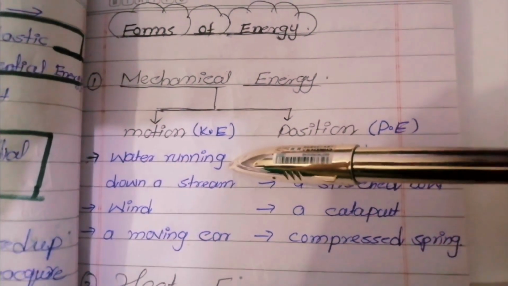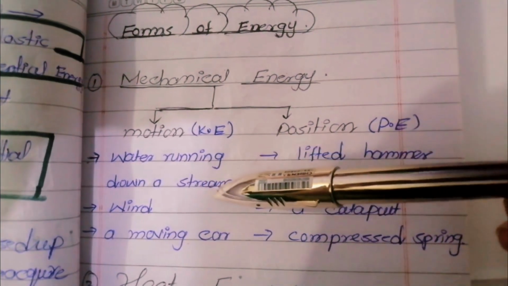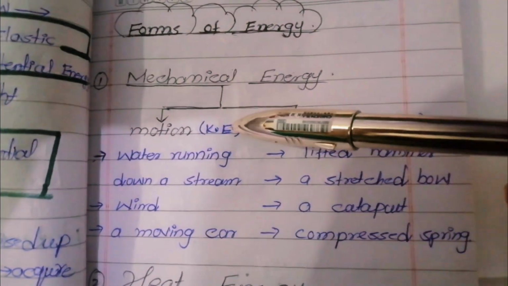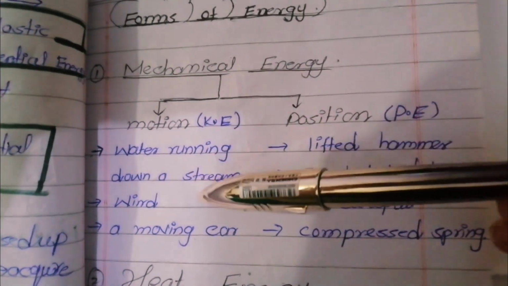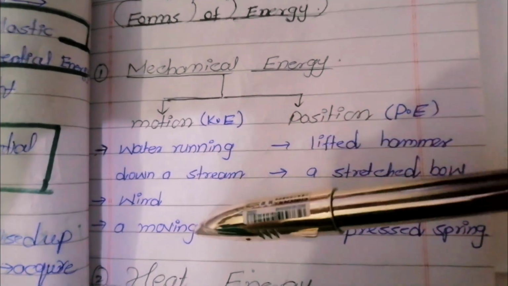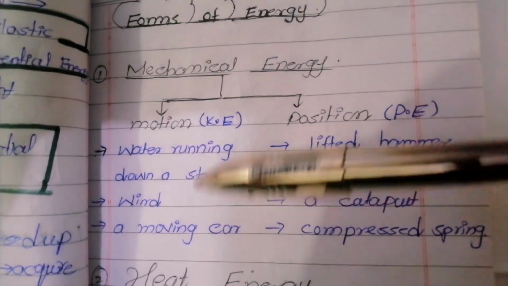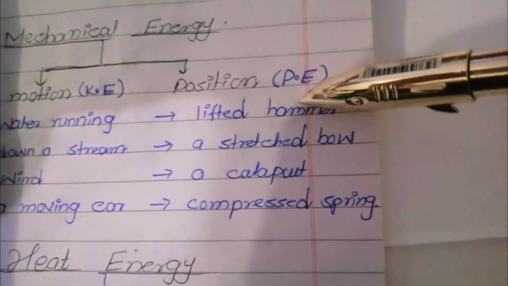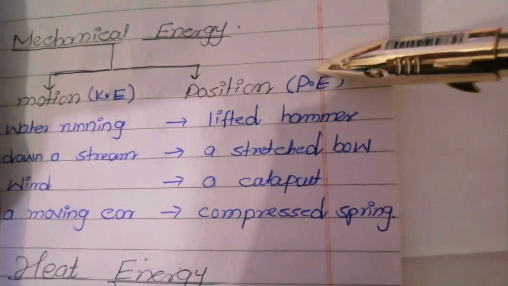For example, water running down a stream has kinetic energy inside it. Wind, moving air, also has kinetic energy. A moving car also has kinetic energy. And a lifted hammer has potential energy.